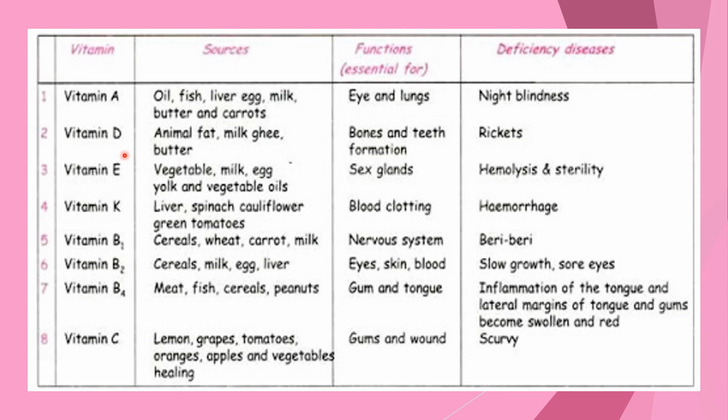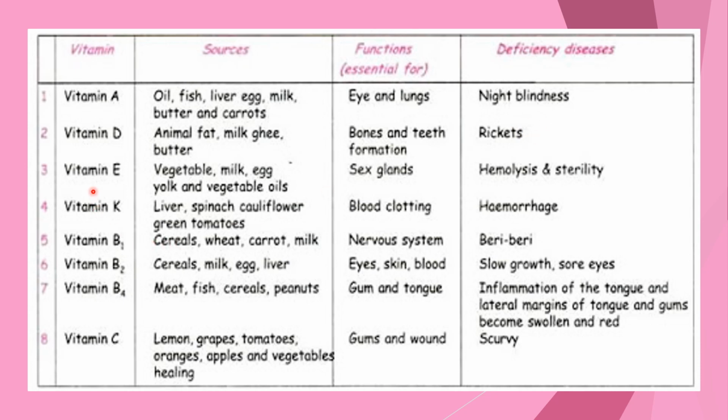Now coming to vitamin D. We obtain vitamin D from animal fat. Animal fat is generally the meat or the flesh of the animal which we obtain in our daily diet. We also obtain vitamin D from milk, ghee, butter, and also from the sunlight. This is very important. We obtain vitamin D from sunlight. Its functions are bone and teeth formation, and its deficiency causes rickets. You can easily find the picture of rickets in your book.